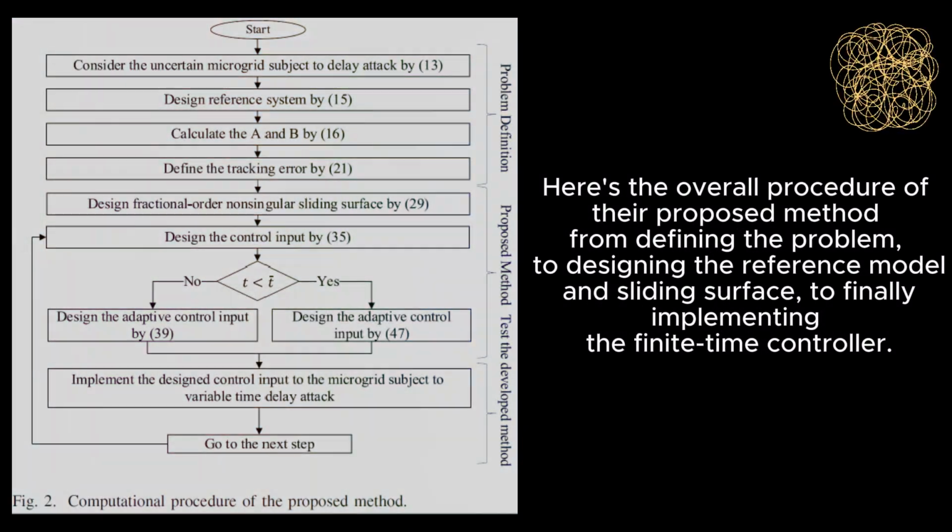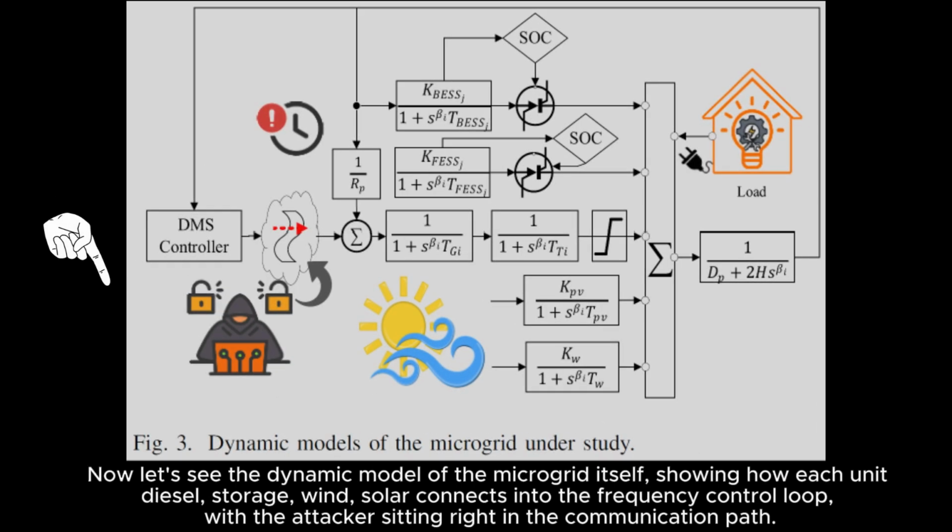Here is the overall procedure of their proposed method, from defining the problem to designing the reference model and the sliding surface, to finally implementing the finite time controller. Now let's see the dynamic model of the microgrid itself, showing how each unit, DSL, storage, wind, solar, connects into the frequency control loop, with the attacker sitting right in the communication path.